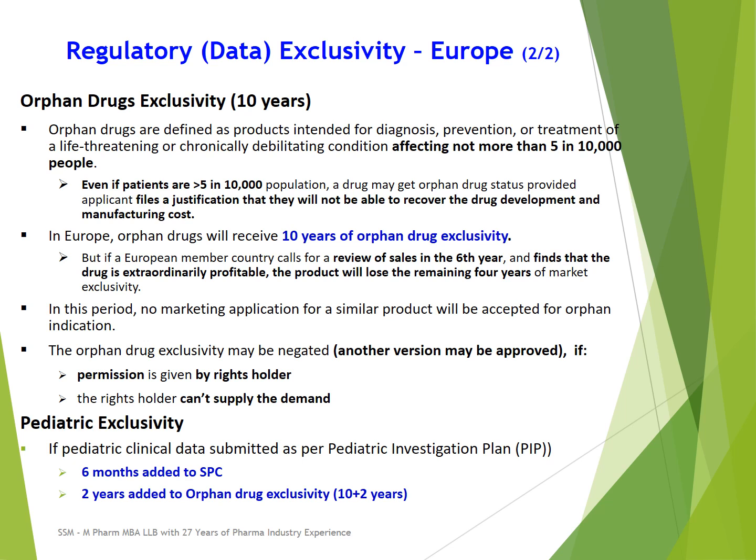Even if there are more than 5 patients per 10,000 population, in that case also the applicant can request the regulatory agency for orphan drug status if they file a justification that they will not be able to recover the development and manufacturing cost for this indication. So in that case also, case by case, the regulatory agency may grant orphan drug status. If you compare orphan drug exclusivity in Europe, it is for 10 years, but in the US it was for 7 years. So it is longer in Europe.